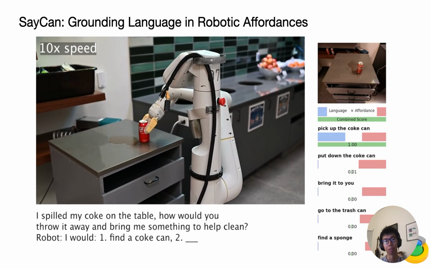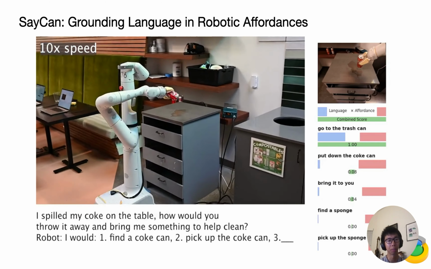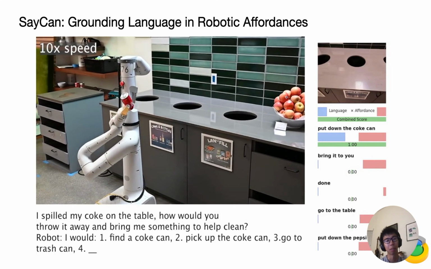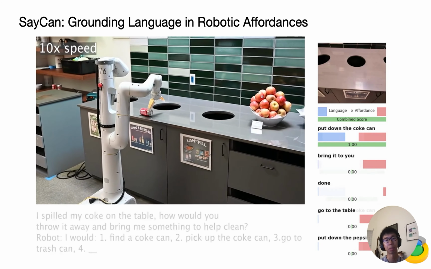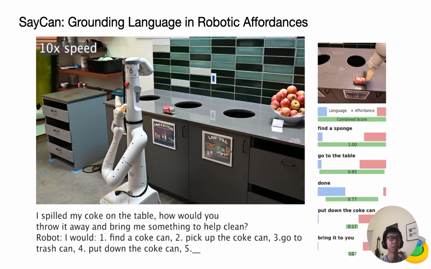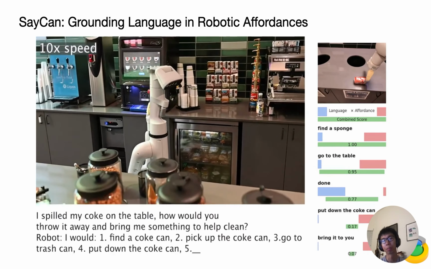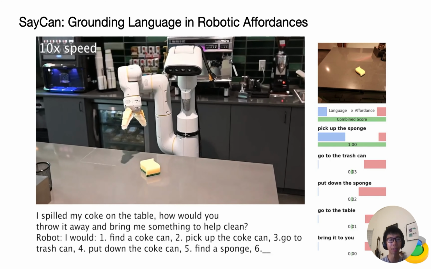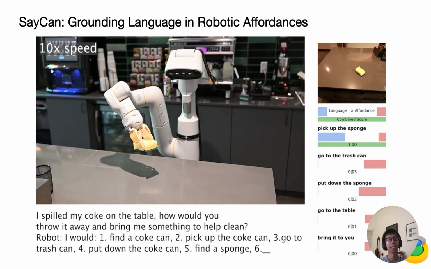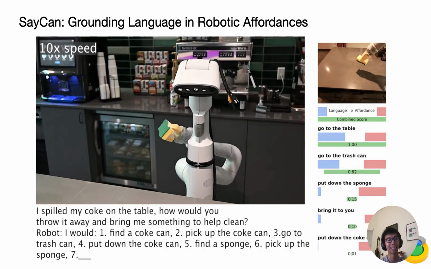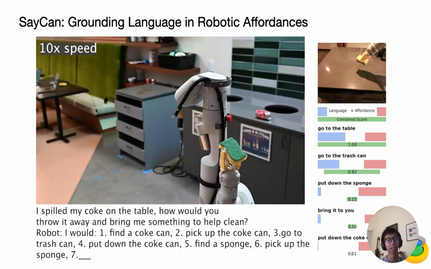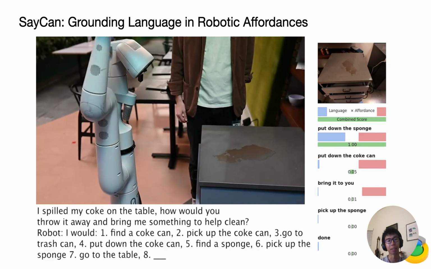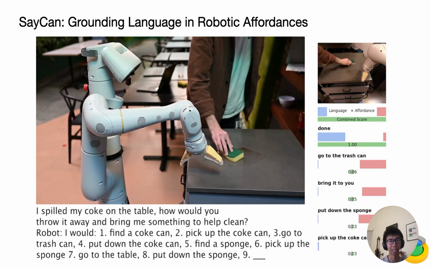And the robot is using a language model and affordance model to derive a plan. In this case, it says, find the Coke can, pick up the Coke can, go to the trash can, put down the Coke can, and then it still needs to find something to help clean, so it went to find the sponge and then bring it back to the user. So it is a very complicated task and requires language understanding and also understanding the surrounding environment as well as the robot's own capabilities. So here it put down the sponge and the user will use it to wipe the table.